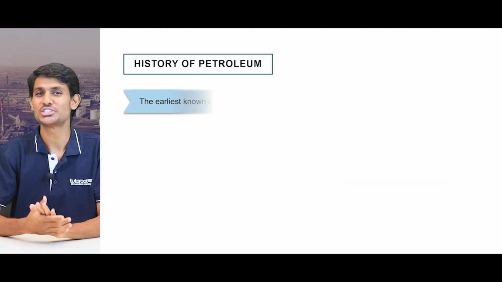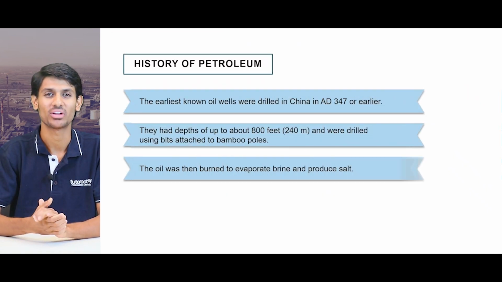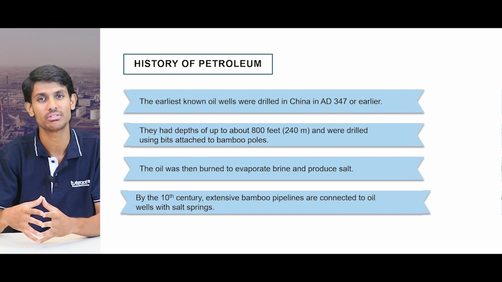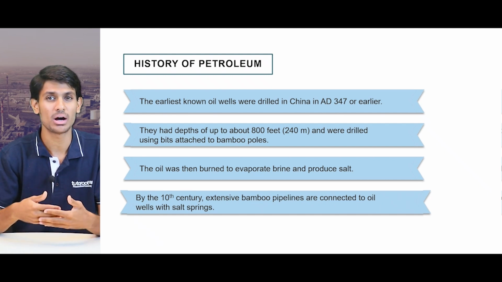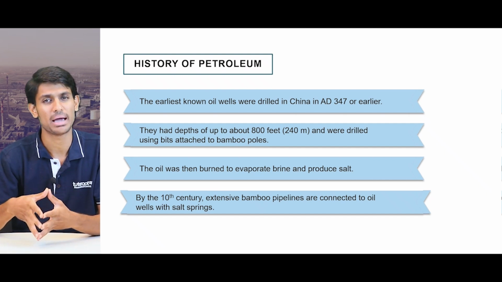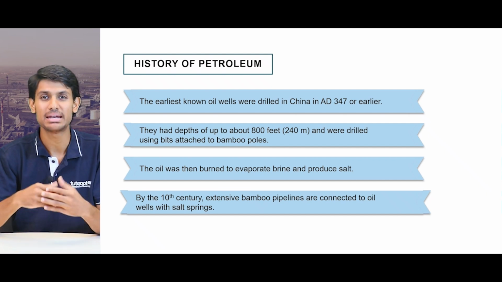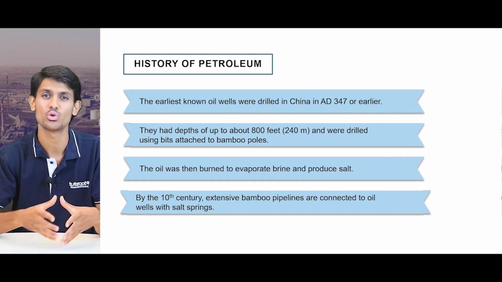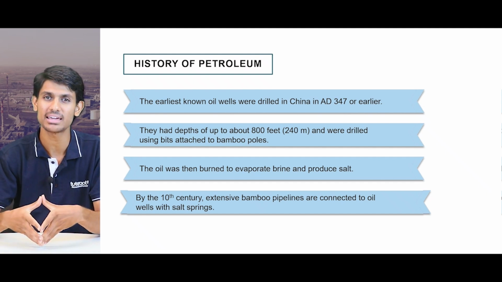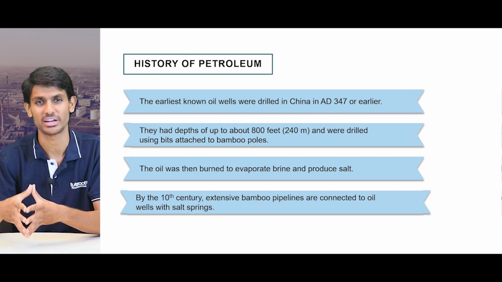Now, let us look into the history of petroleum, shall we? Okay, the earliest known oil wells were drilled in China in AD 347 or earlier. They had depths of up to about 800 feet and were drilled using bits attached to bamboo poles. The oil was then burned to evaporate brine and produce salt. But by the 10th century, extensive bamboo pipelines were connected to oil wells with salt springs.